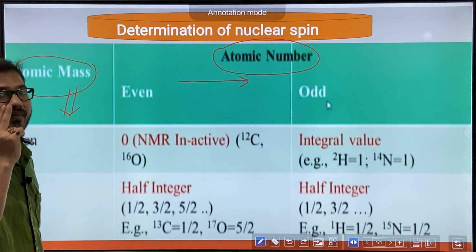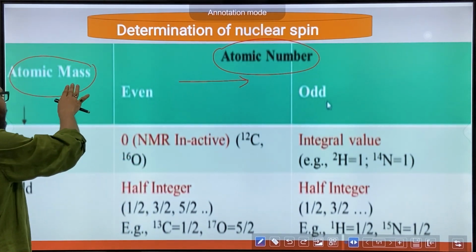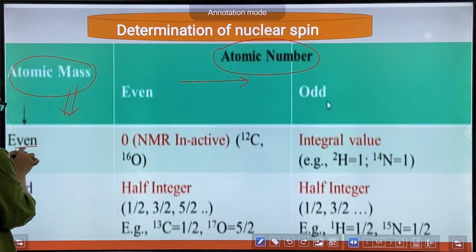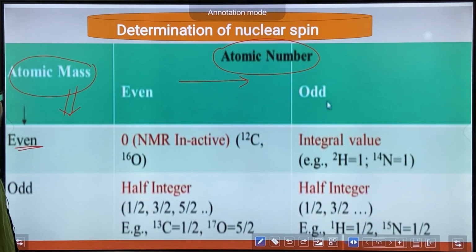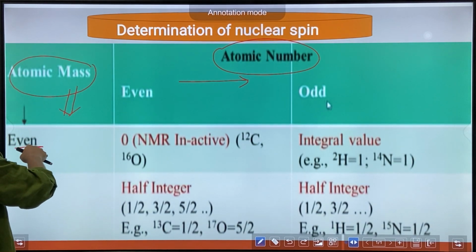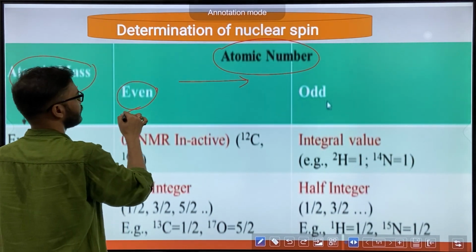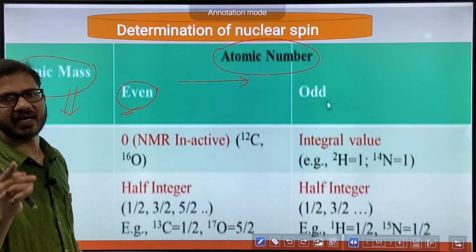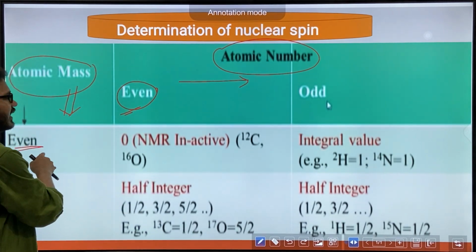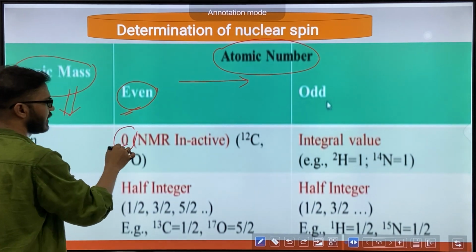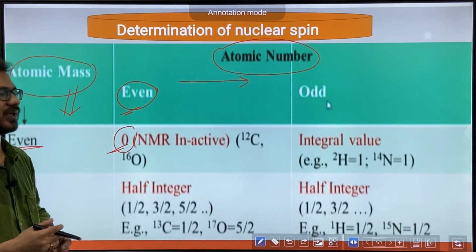For an atom, if both atomic mass and atomic number are even, it means it will have zero total spin quantum number.